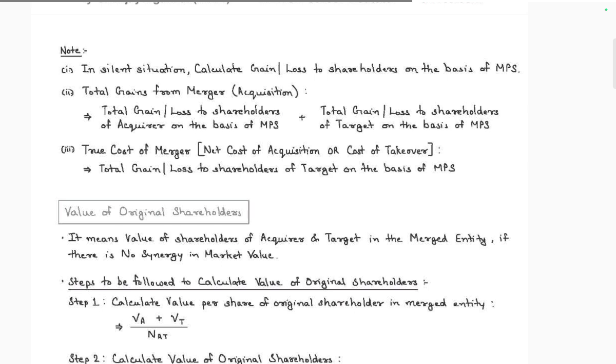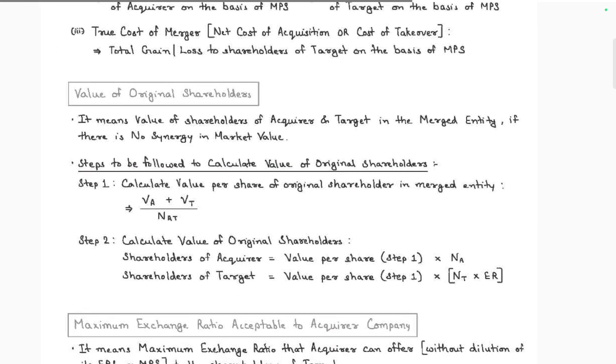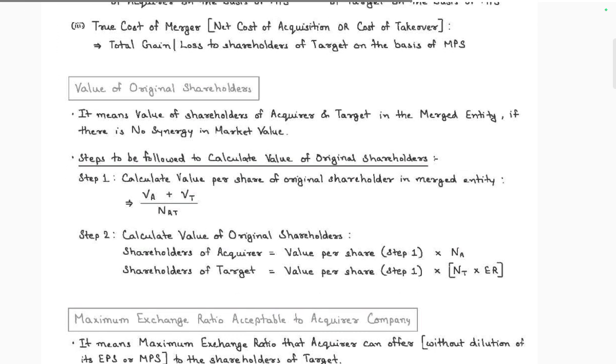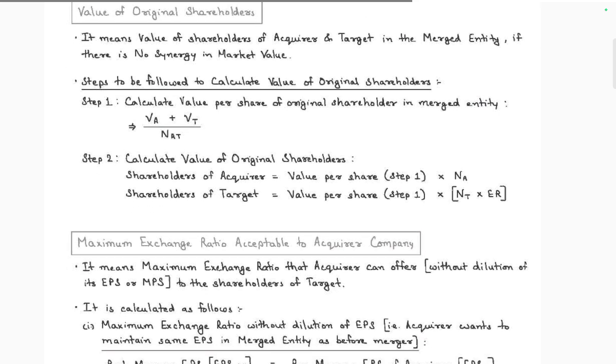The true cost of the merger is the net cost of acquisition to the acquirer. Total gain or loss to shareholder of the target on the basis of MPS. Value of original shareholder means value of shareholders of acquirer or target in the merged entity if there is no synergy of market. Step 1: calculate the value as per the original shareholder in the merged entity. Then VA by VT by NAT value.